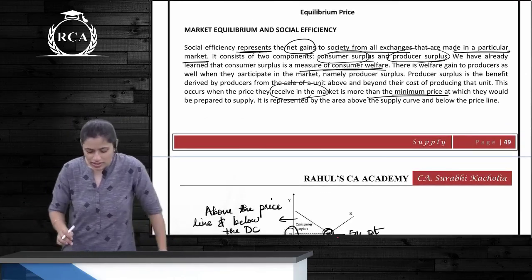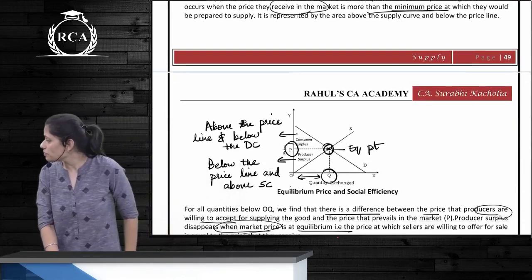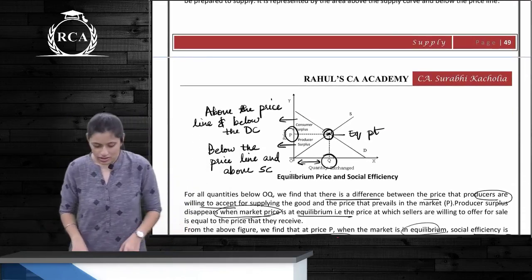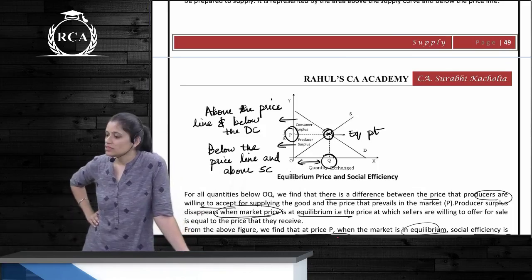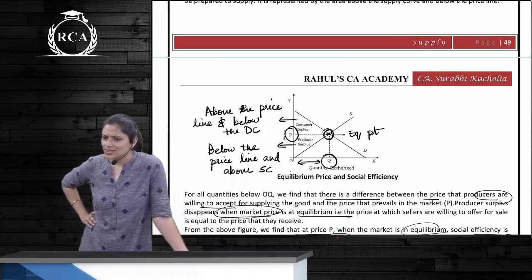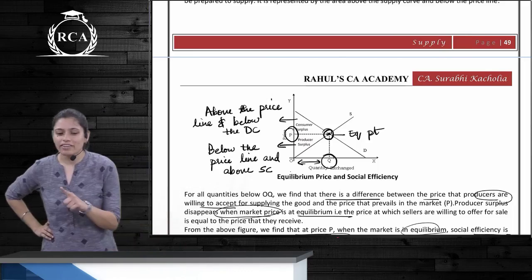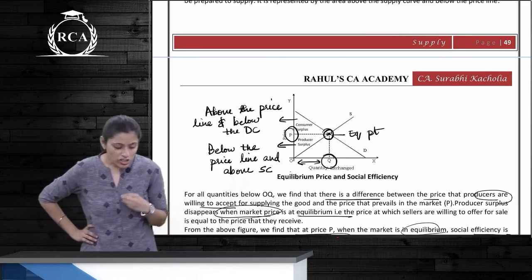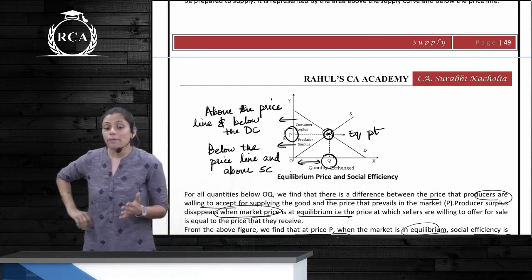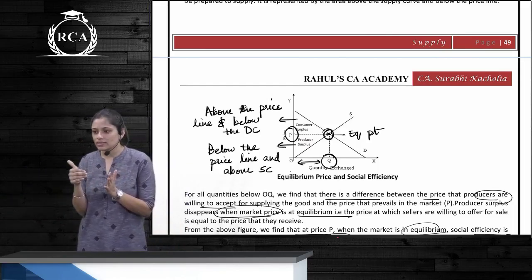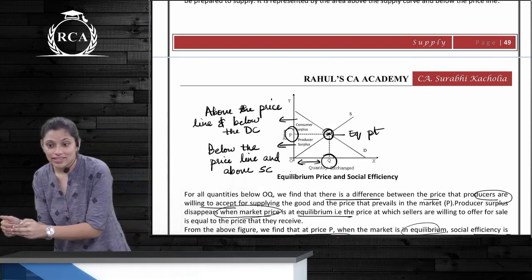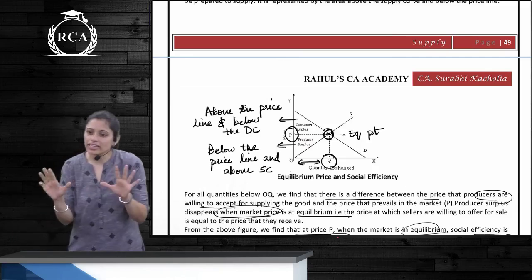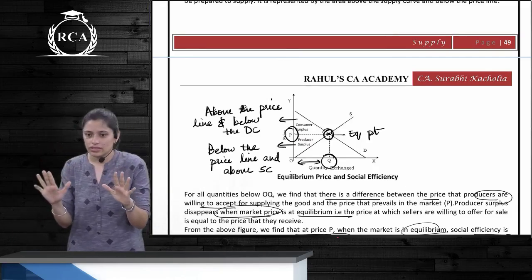Market equilibrium and social efficiency. What is producer surplus? Total revenue minus total variable cost. You can also say it is the price they actually receive minus what they were ready to sell at, which is your profit, right, guys? You generally just understand producer surplus in the sense of profit. It will be easy for you.